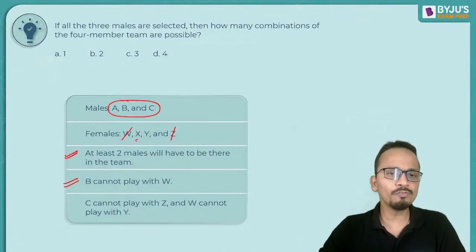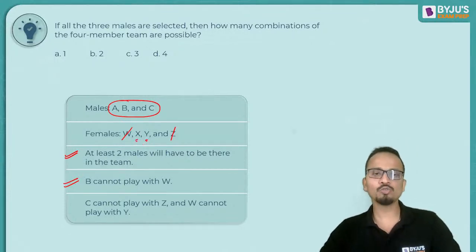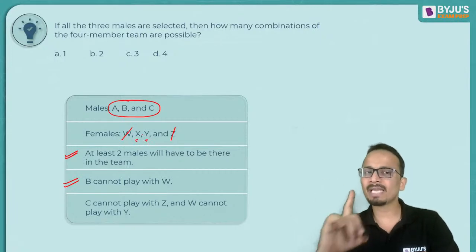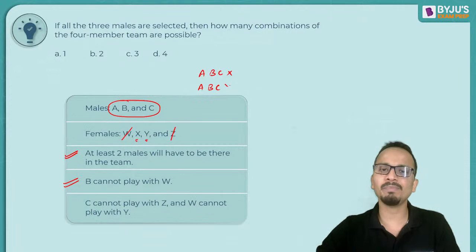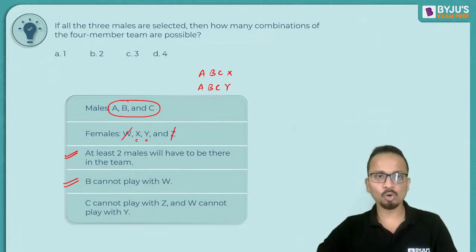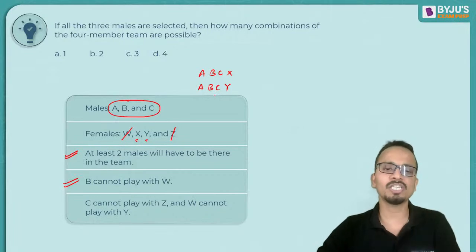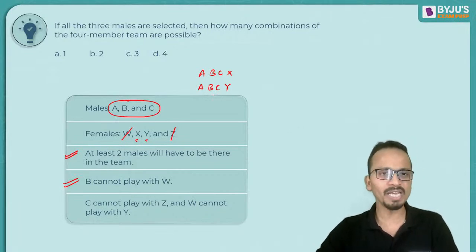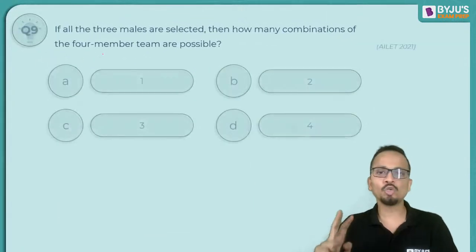Out of the two females who are left, X and Y, any one of them can be selected. So one of the teams can be A, B, C, and X, and the second way will be A, B, C, and Y. So there are a total of two ways in which the team can be selected. The correct answer will be option B, that is two ways.